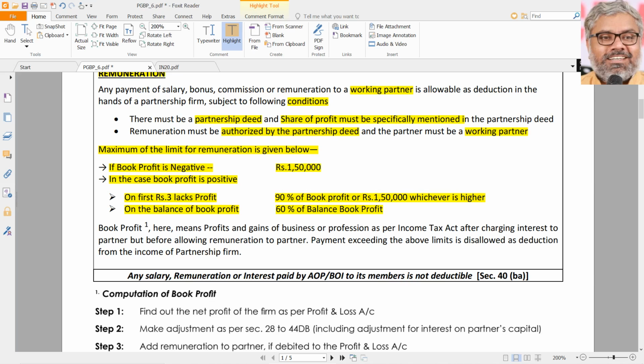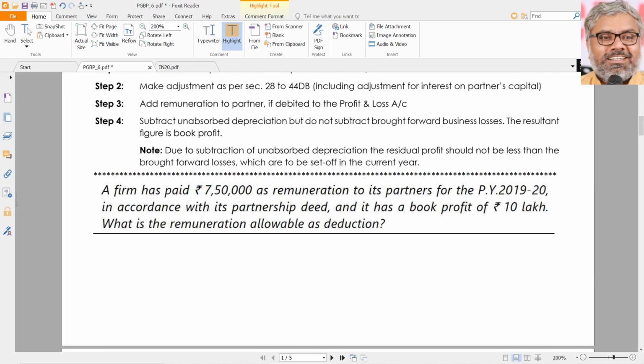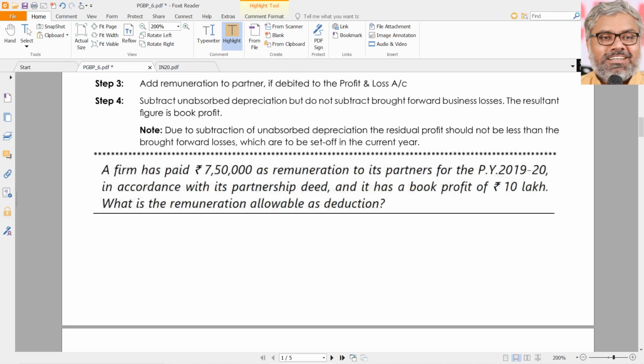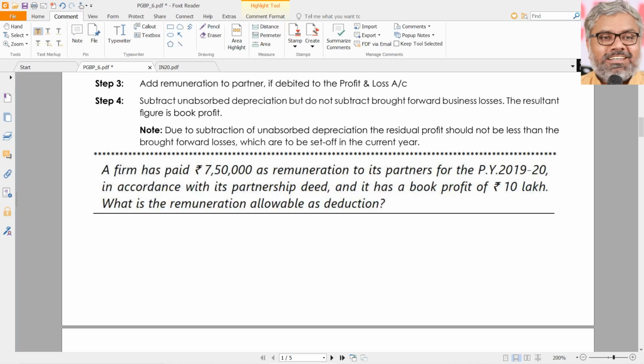Once again, taking an example will be easier. A firm has paid 7,50,000 rupees as remuneration to its partners for the previous year 1920 in accordance with the partnership deed. Right? How much is the remuneration that is paid by the firm? 7,50,000. That is the amount of remuneration that is paid. Okay, fine. And book profit is already given, that is 10 lakhs. What is the remuneration allowable as deduction? For understanding purposes, and these types of questions can definitely be asked as MCQs. Quite possible, these types of questions.